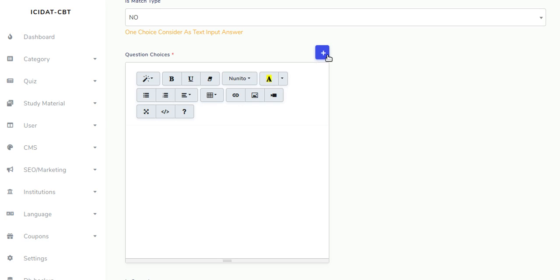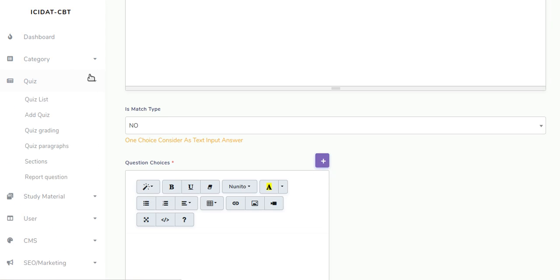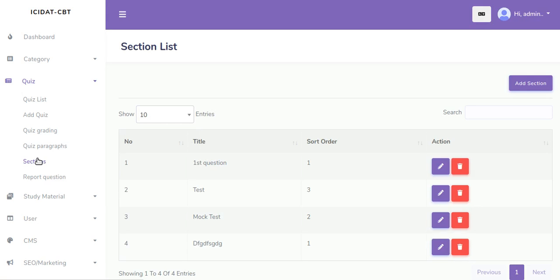Right, so you can add more. So back here you can set up your quiz or exam grading, paragraph and sections. Here it can be from first section to second section, different sections. So you can just edit, delete or add sections.